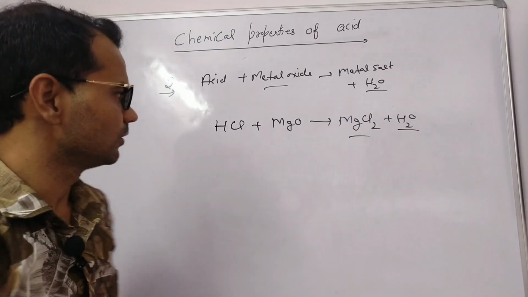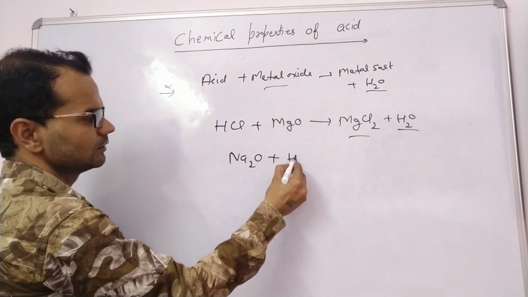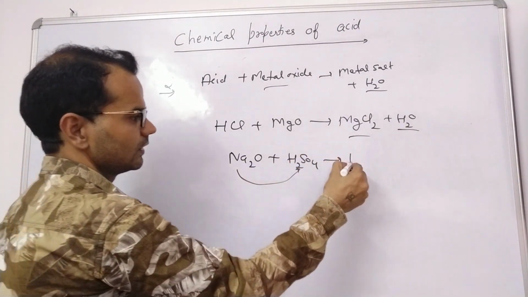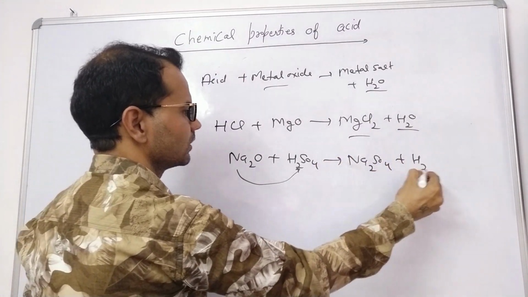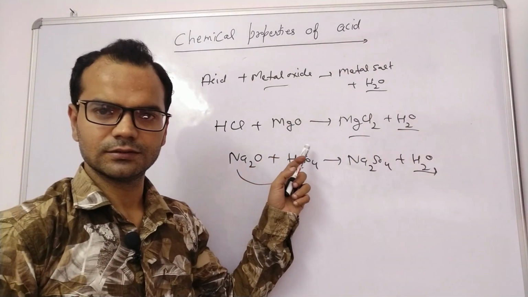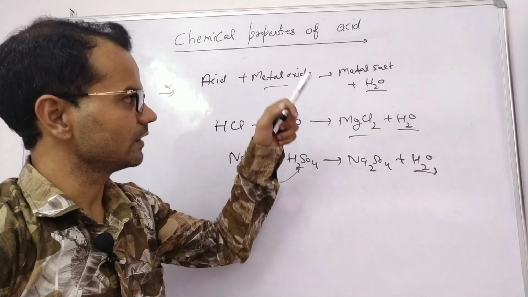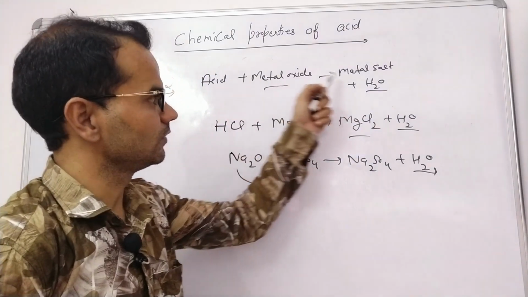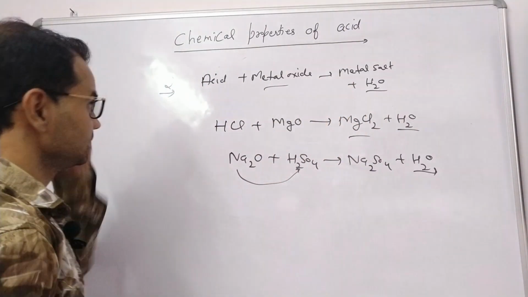Let's take one more example. Sodium oxide plus sulfuric acid. Sodium sulfate plus water is formed. We can balance the reaction. Clear? First metal, second metal oxide. The difference is, in metal we obtained hydrogen, but in case of metal oxide we obtained water. Clear? Third property is